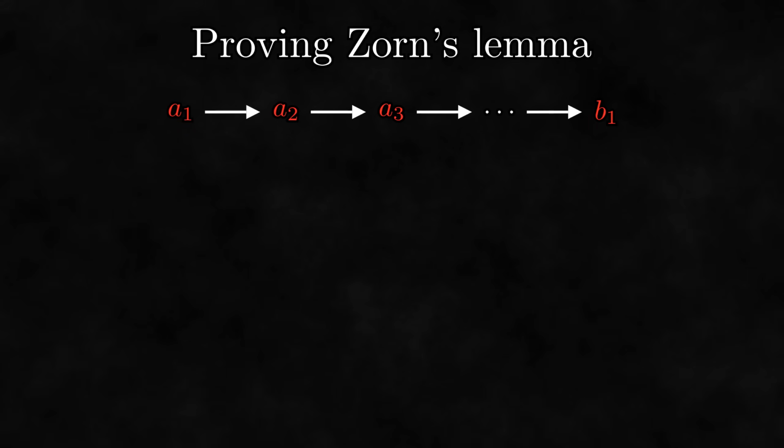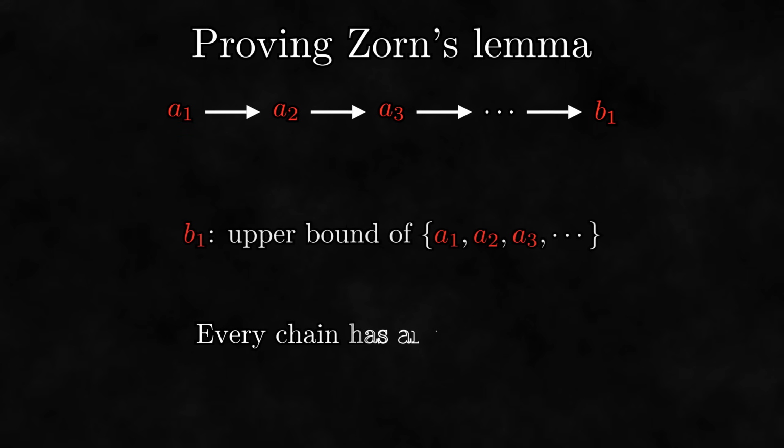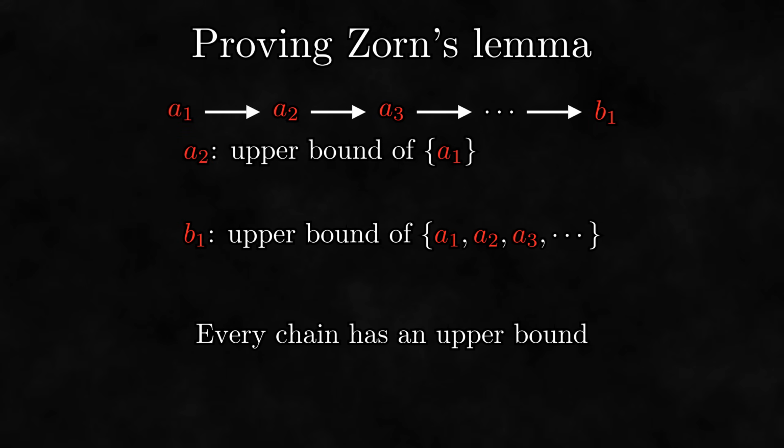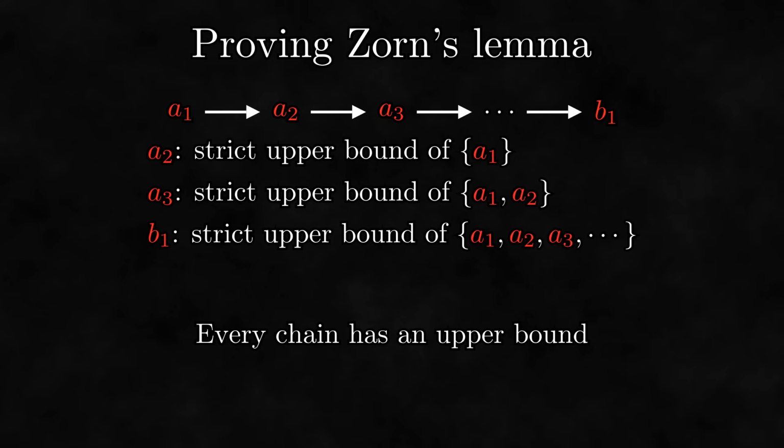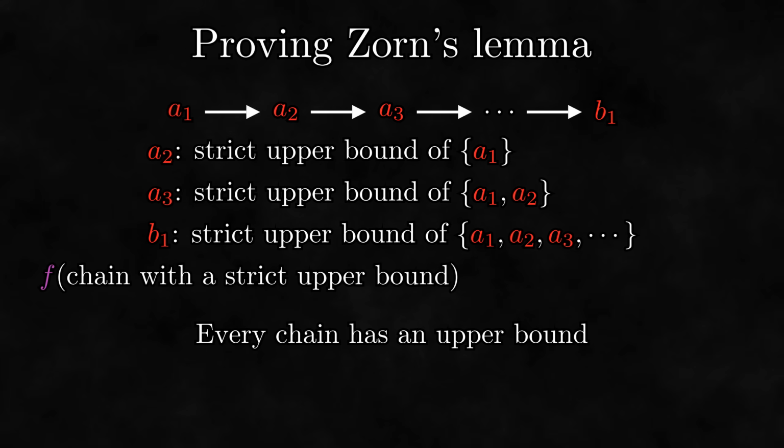Even though it's not strictly necessary, we can use the language of chains and upper bounds for the single extension steps too, which can make things simpler. However, to ensure that we are actually extending the chain, we need to make sure we are finding a strict upper bound of the chain, not just a normal upper bound of the chain. As long as we haven't found a maximal object yet, a strict upper bound will always exist. To formalize this, let's define a function f whose domain is all chains with a strict upper bound, which takes each chain to such an upper bound.